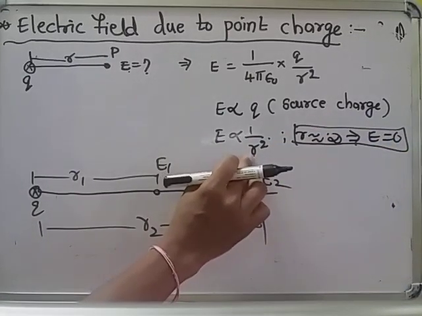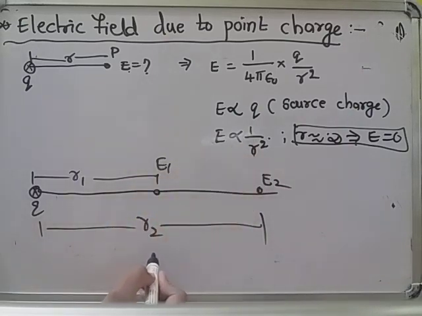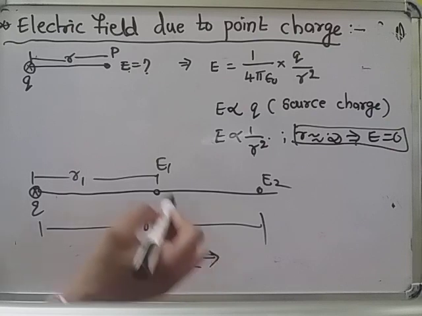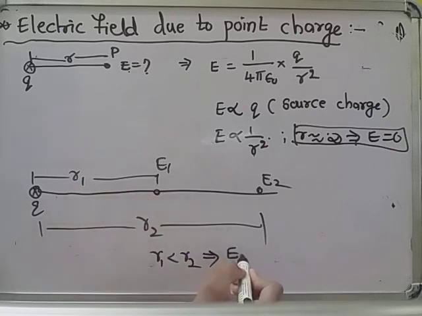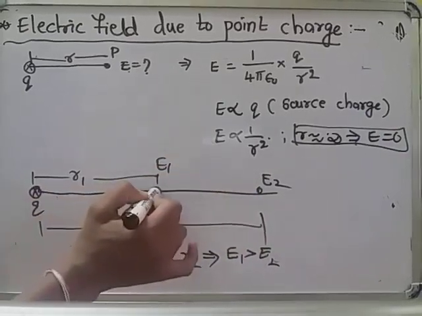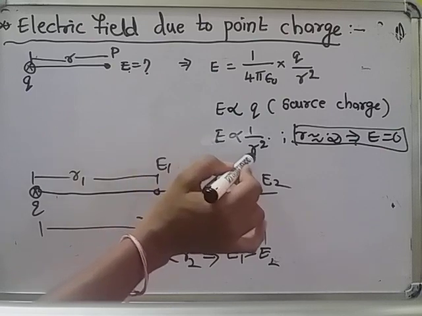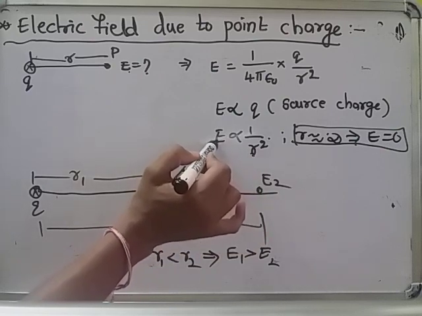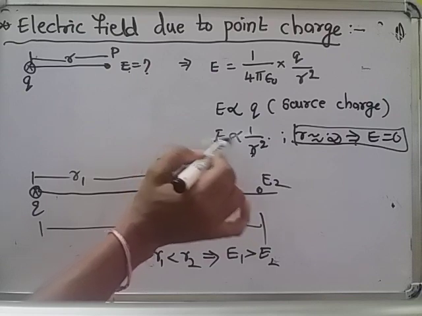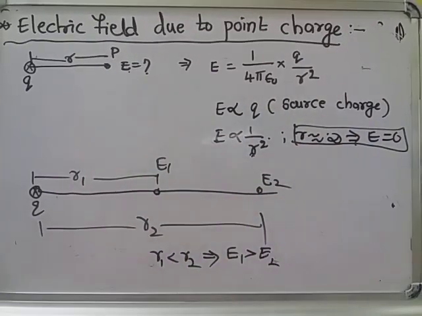That means when the distance increases, the electric field decreases. By that we can write the relation: r1 is less than r2 means E1 is greater than E2, because of the inverse relation. R less, E more; R more, E less. Inversely proportional. One is more means the other is less.